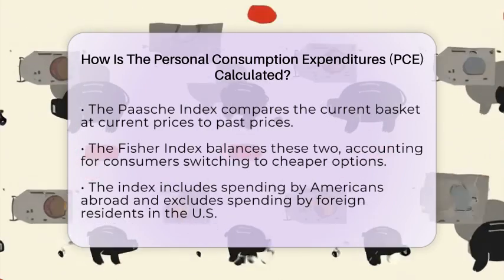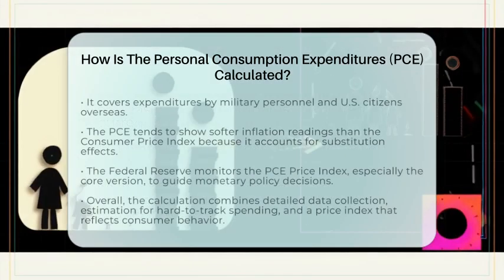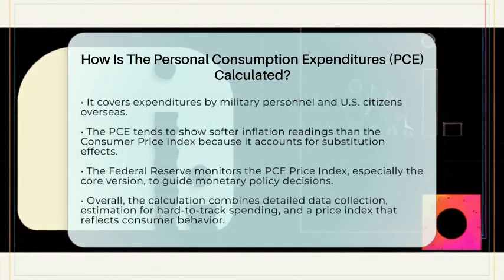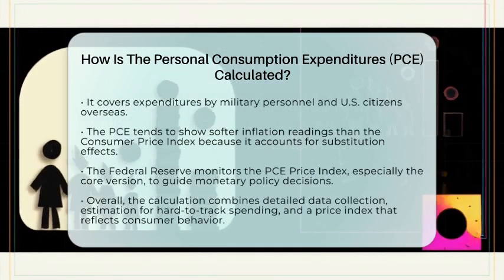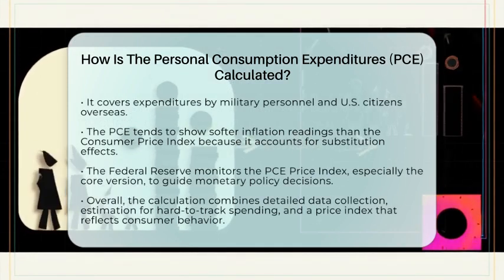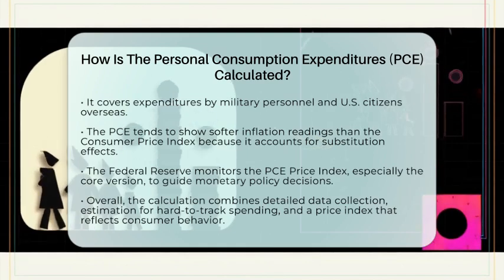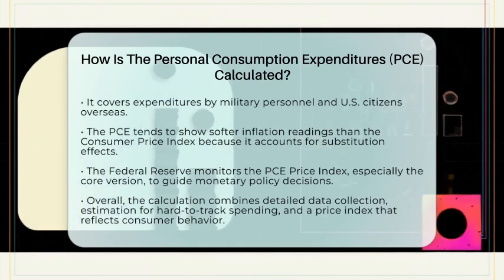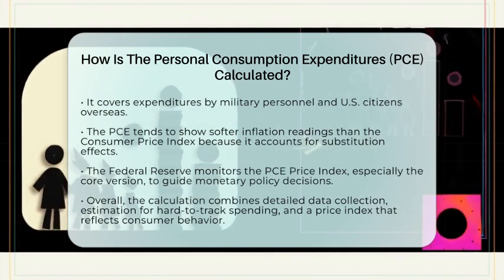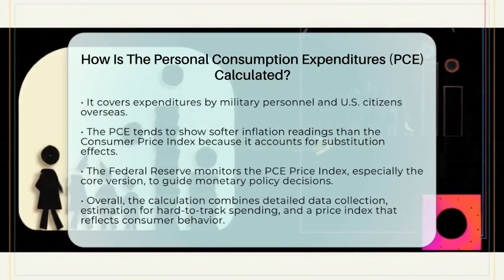changing. Because it considers substitution effects, where consumers switch to cheaper alternatives, it tends to show softer inflation readings than the consumer price index. The Federal Reserve keeps a close eye on the PCE price index, especially the core version that excludes food and energy prices, to guide decisions about interest rates and monetary policy.